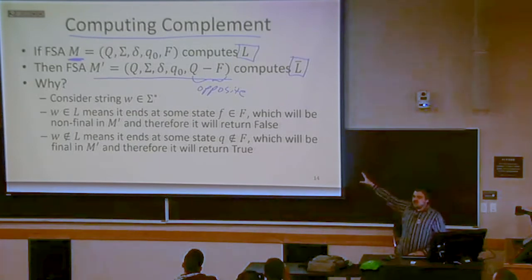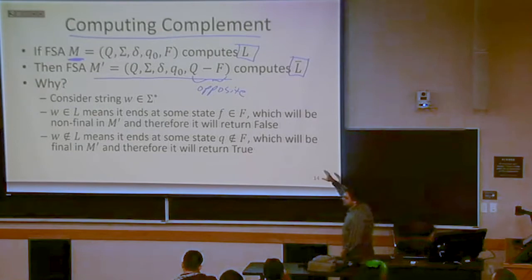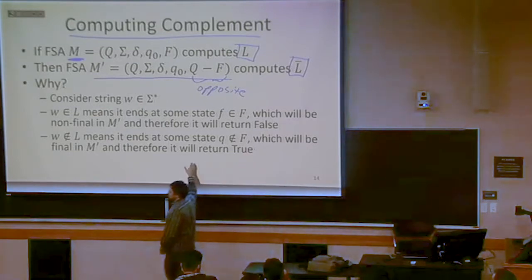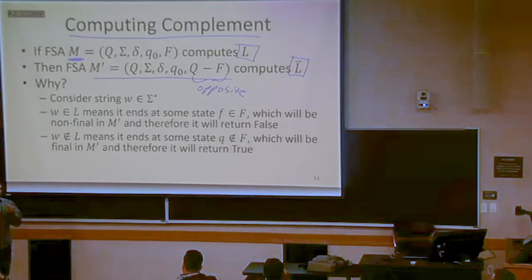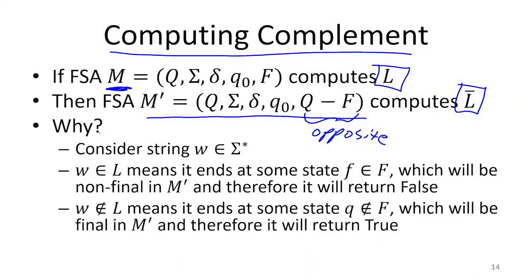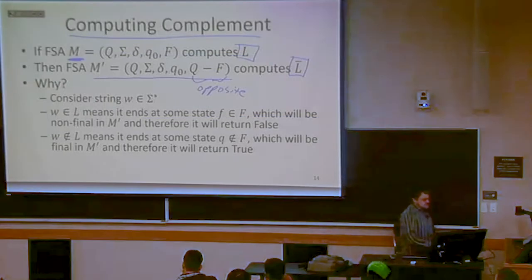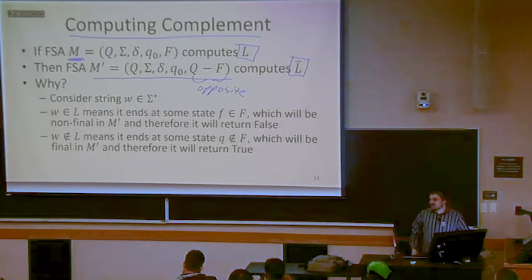This is in general how we go about showing the closures for this computability with finite state automata. We say, assuming that we start out with finite state automata, if we wanted to do this operation on the language, we can manipulate those finite state automata in this parallel way in order to guarantee a finite state automaton exists for the resulting language. So here we said we have the complement operation we want to do on languages. This inverse-the-final-states operation does the same thing to the automata, basically, as complement did to the languages.